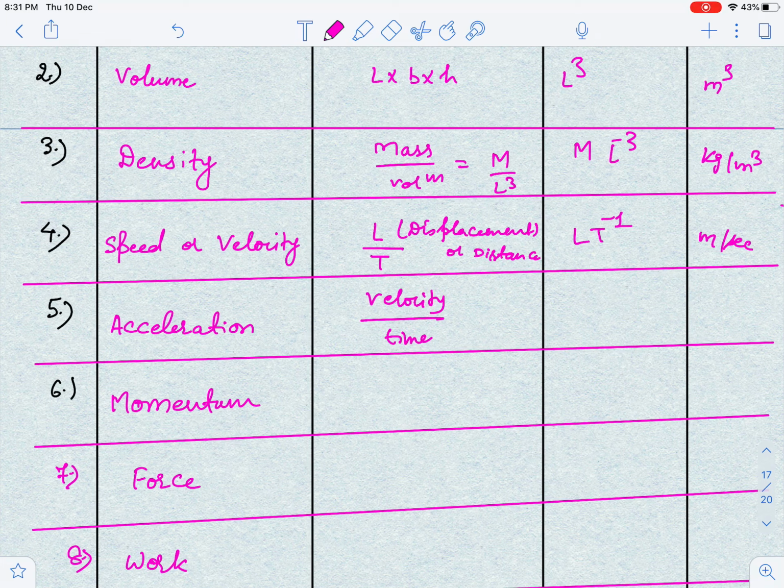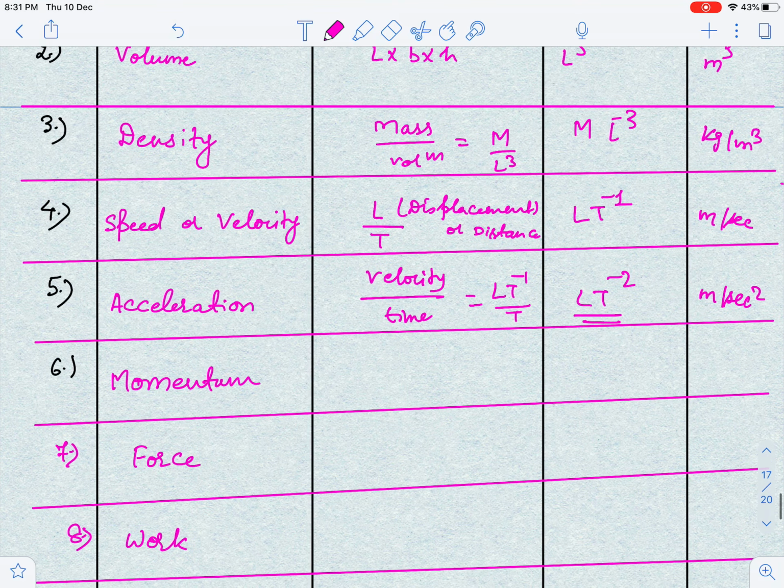Now guys, velocity upon time is acceleration. So velocity is already written as LT^-1 upon t, so the dimension of acceleration is LT^-2, and its unit is meter per second square. Remember, I can directly use the result LT^-2 for acceleration, and LT^-1 for velocity.